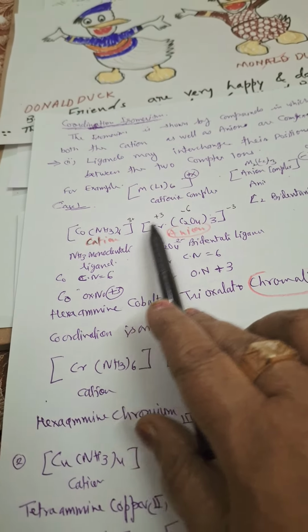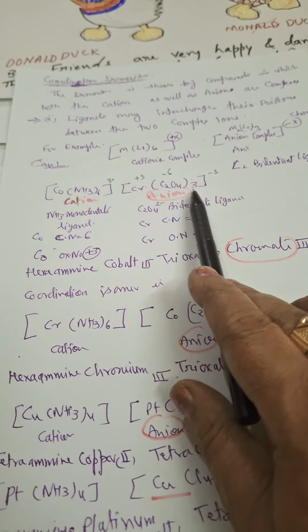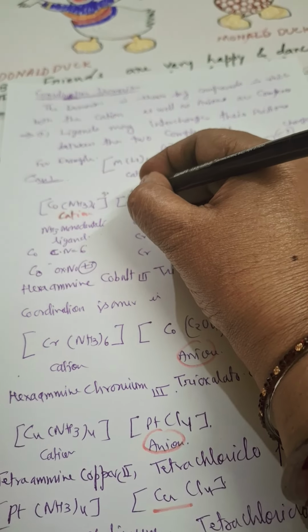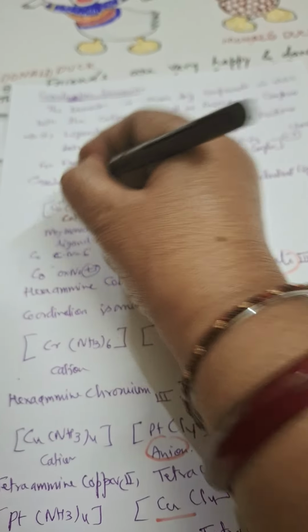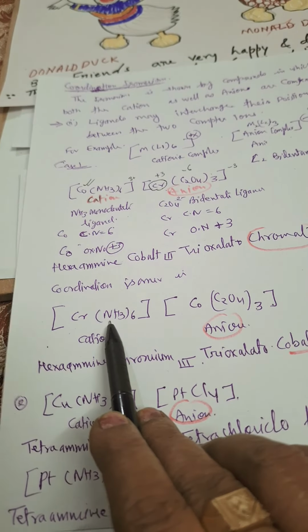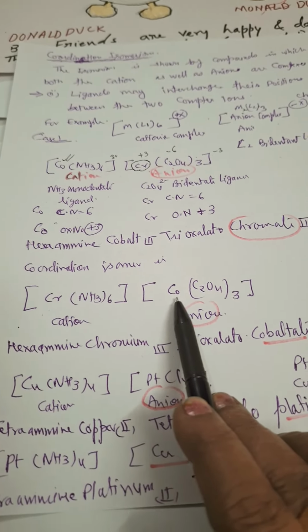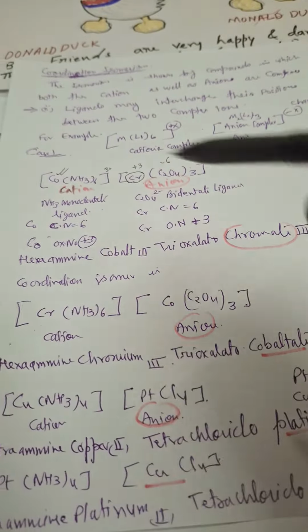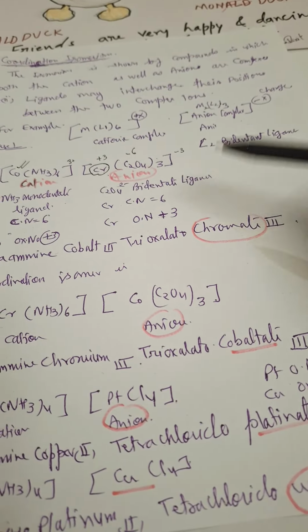Now if we have to make a coordination isomer of it, what we have to do is a very simple trick I am saying: only select chromium and cobalt and change the position of chromium and cobalt. See here, now I put chromium here and cobalt here. Clear? Now it is a coordination isomer. So easy it is. Now what will be the effect on IUPAC naming?